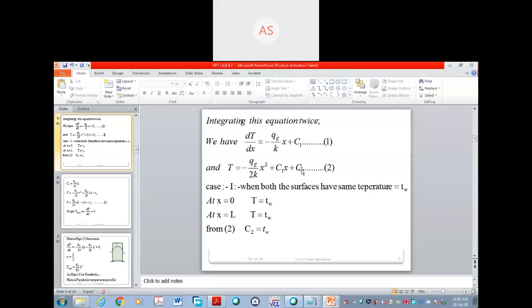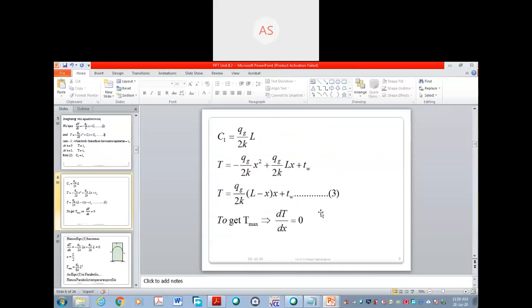This C2 is already Tw, so Tw will get cancelled, and here minus Qg by 2k L square, C1 L. Okay, this will be there, and this minus, when you go to the left side, it will be plus. Hence Qg by 2k L has come.